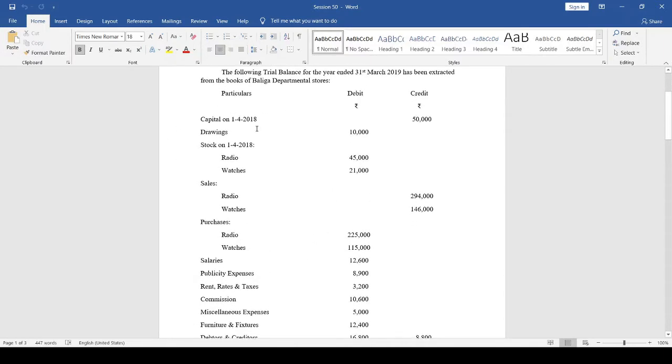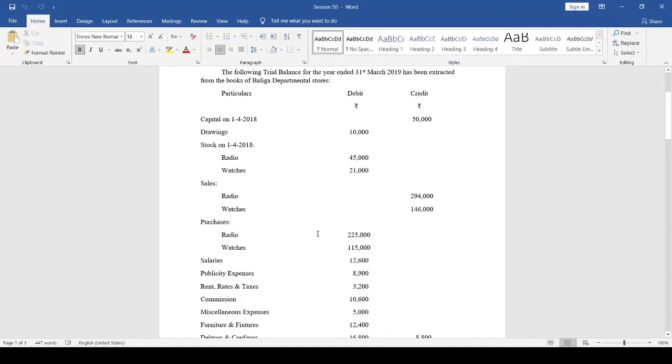Capital on 1st April 2018 50,000, drawings 10,000, stock on 1st April 2018. These are the departments, radio and watches. Department radio 45,000, watches department 21,000 opening stock. Sales, radio 2,94,000, watches department sales 1,46,000.